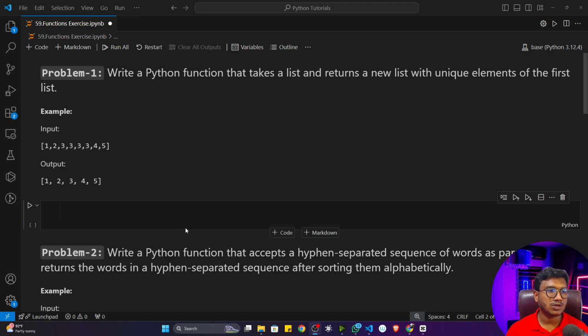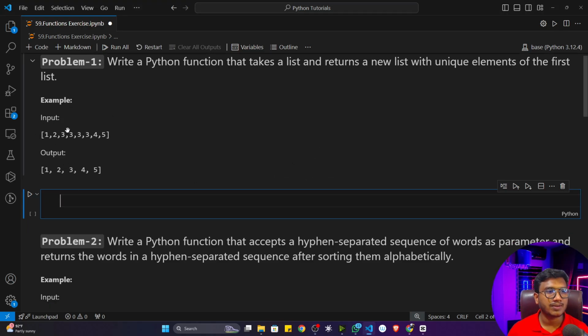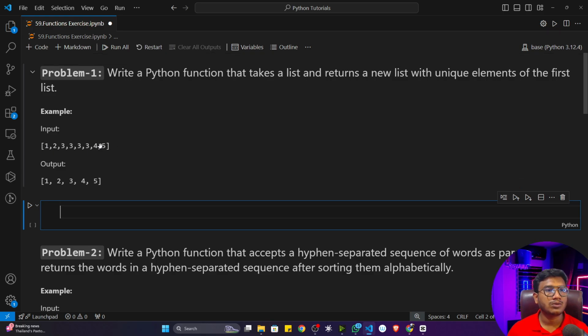So first of all, let's solve one problem statement. Write a Python function that takes a list and returns a new list which has the unique elements of the first list. What I have to do, guys, you can see I have given one example. Let's say this is the list you have been given. Here you have duplicate values as well. Now you have to write a Python function that will return only the unique numbers of that list. You can see it will return only the unique numbers 1, 2, 3, 4, and 5, not any duplicate values.